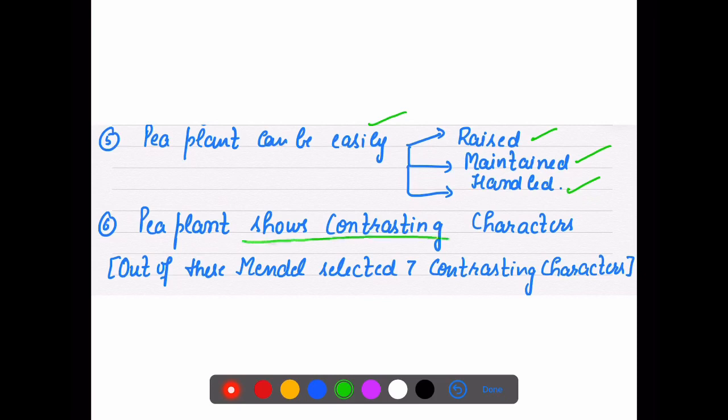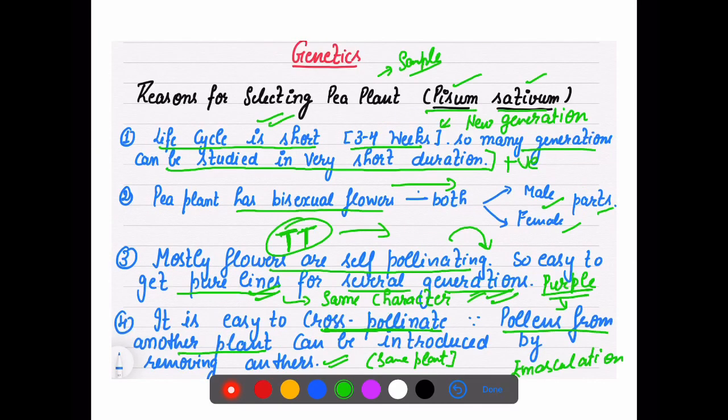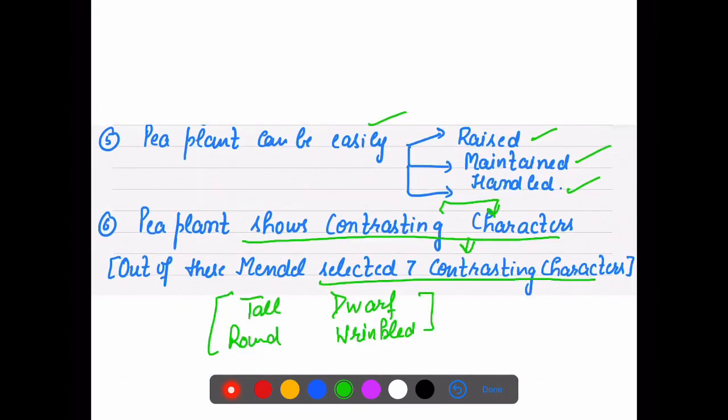Pea plant shows contrasting characters. Contrasting characters, which are they? Like tall and dwarf, round and wrinkled. This was one of the very important points about pea, that it shows contrasting characters. Out of these contrasting characters, Mendel selected 7 contrasting characters for his study. So these were the reasons that he chose the pea plant for his study.